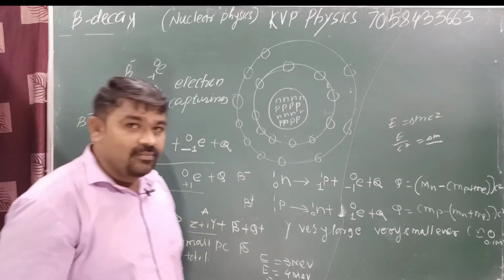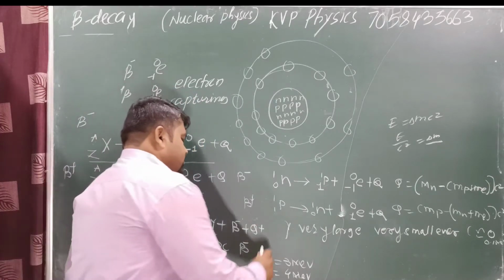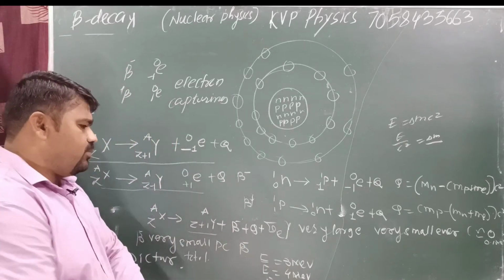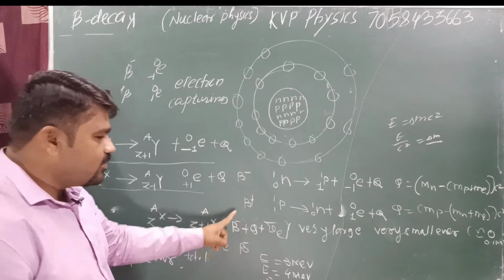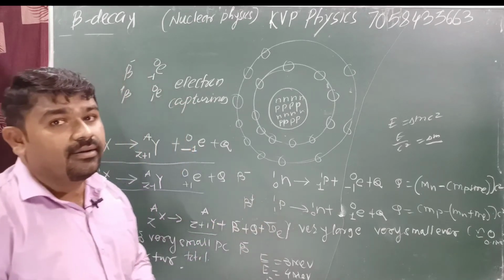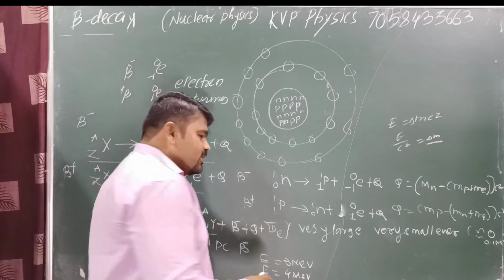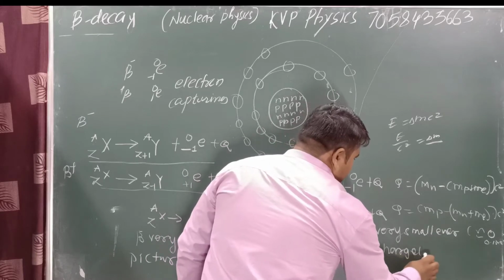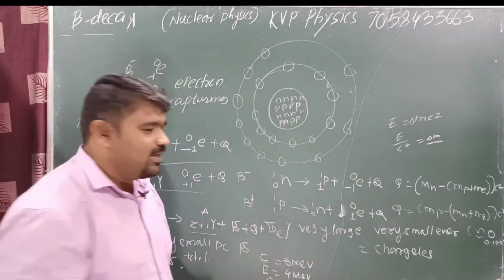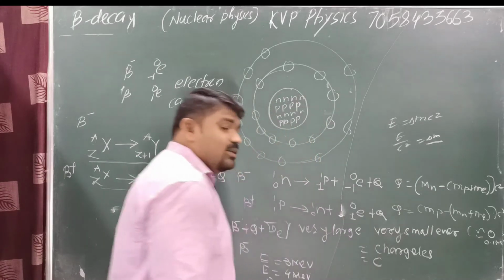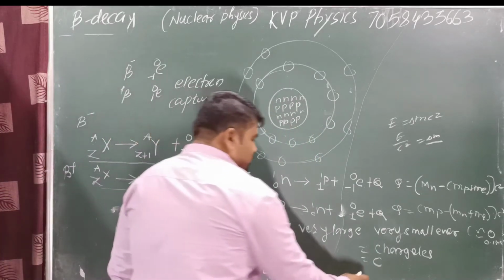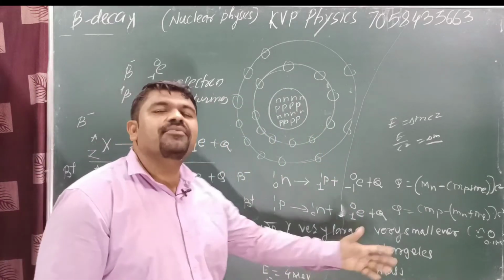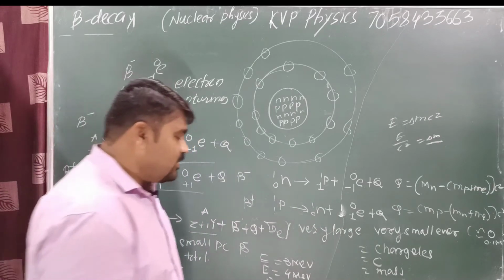And this is known as anti-neutrino. This is known as an anti-neutrino. Okay, here is a beta minus electron. This means anti-neutrino is a nu bar. ठीक है. What is the property of these particles? This is a chargeless particle. Its velocity is the speed of light. Its mass is 0. What is the penetrating power? Penetrating power is very, very high for this particle. Yes or no?